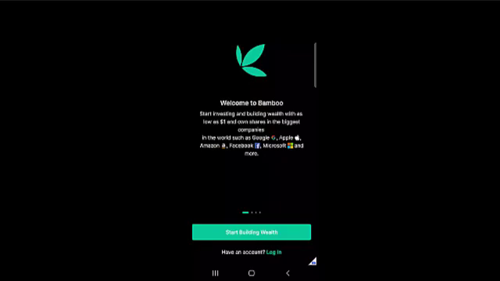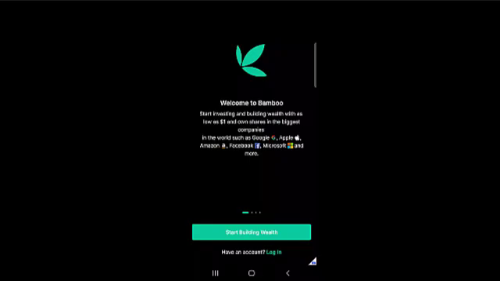Okay, so if you do not have an account, like I said, you want to start the process all over by clicking on Start Building Wealth. But if you already have an account with them, then you can go ahead and use the option to log in. All right, so if you have an account, you want to log in right here. Okay, and if you don't have an account, you just need to click on the green icon which reads Start Building Wealth. So we'll be starting this process afresh for those who do not have an account, so that you can learn how you could begin the process.